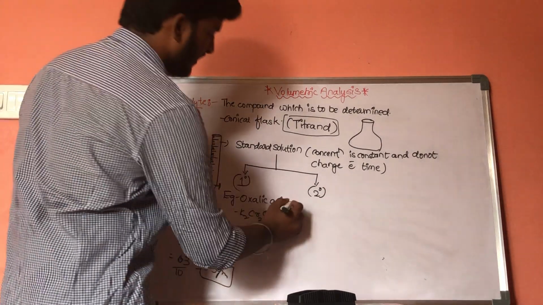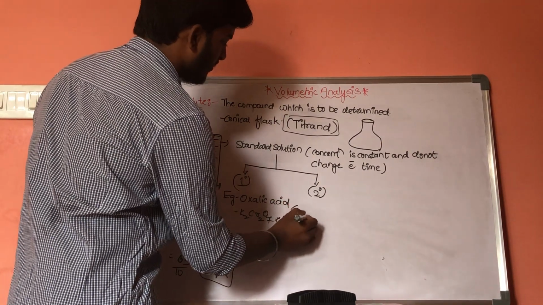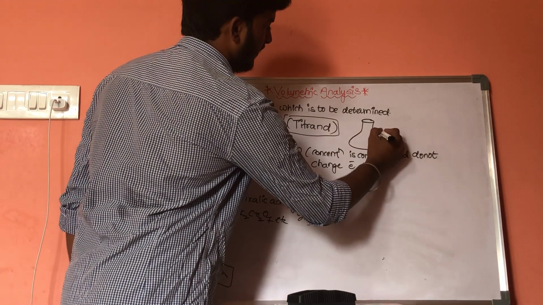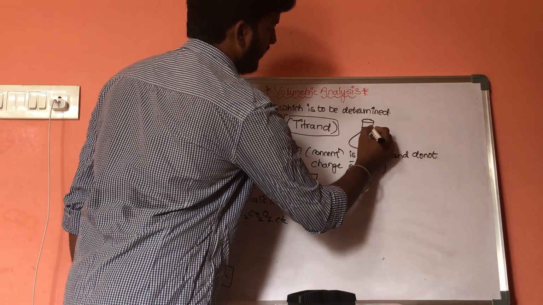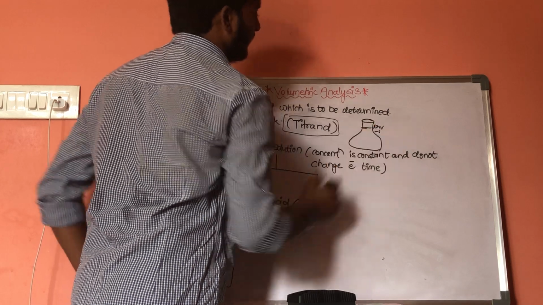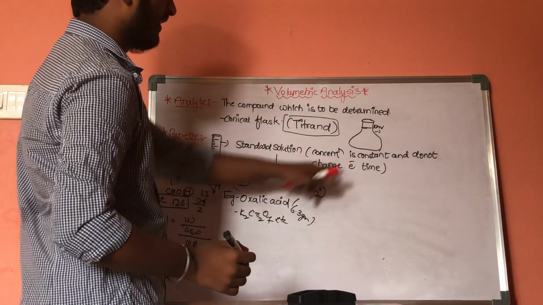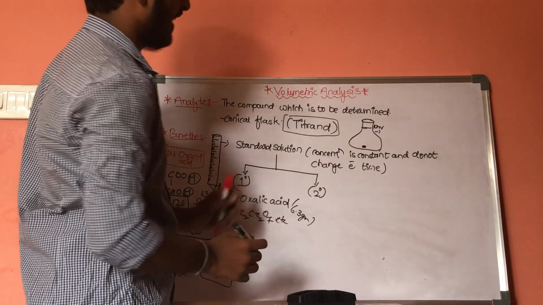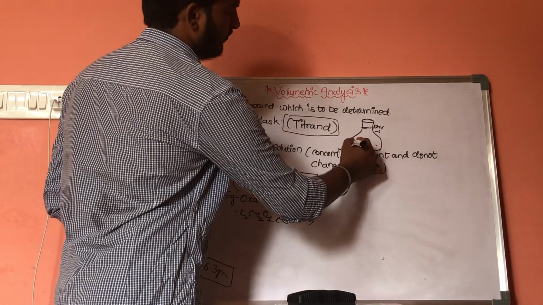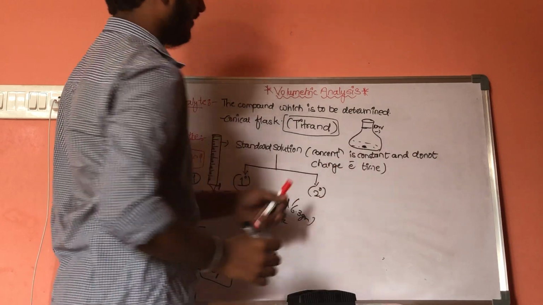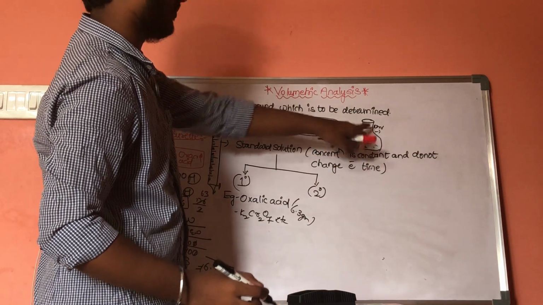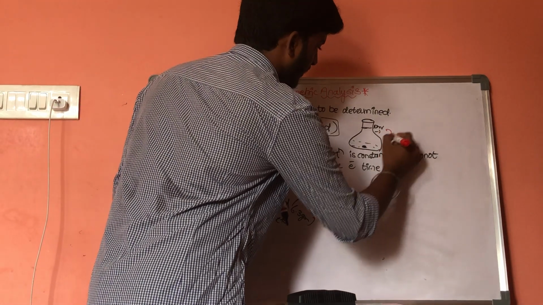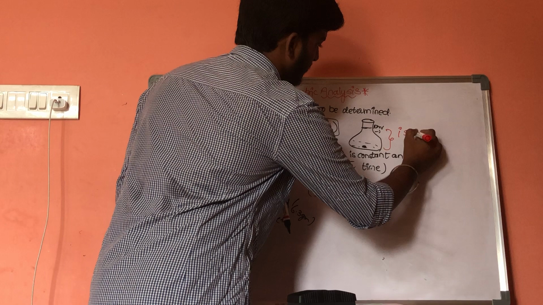If we take 6.3 grams of oxalic acid in a conical flask and add some water, dilute it with some water, now make the volume up to 100 ml. Now this solution is called primary standard solution.